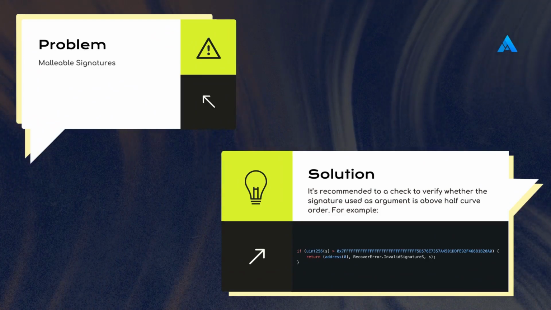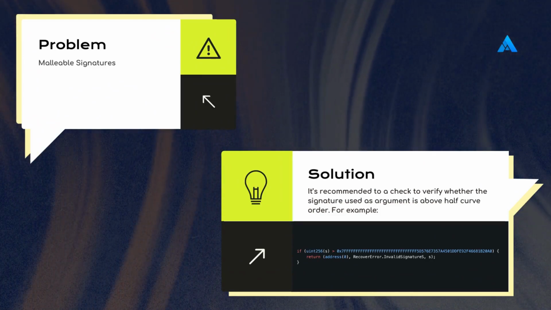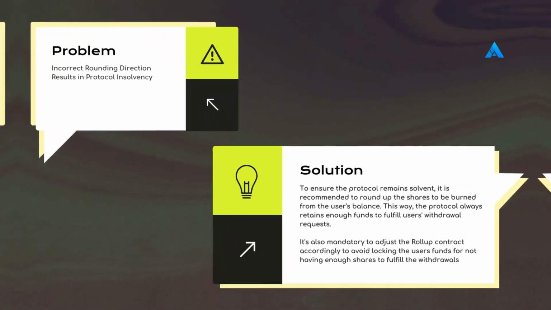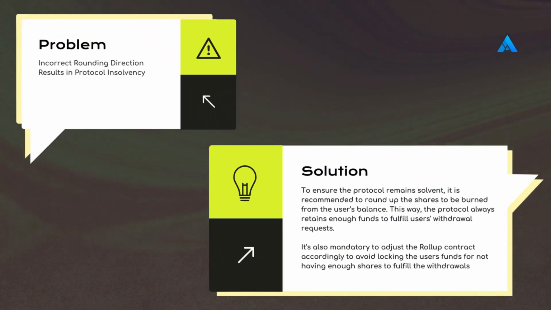Malleable signatures. It's recommended to implement a check to verify whether the signature used as an argument is above half the curve order. Incorrect rounding direction results in protocol insolvency. To ensure the protocol remains solvent, it is recommended to round up the shares to be burned from the user's balance. This way, the protocol always retains enough funds to fulfill users' withdrawal requests. It's also mandatory to adjust the rollup contract accordingly to avoid locking the user's funds for not having enough shares to fulfill the withdrawals.